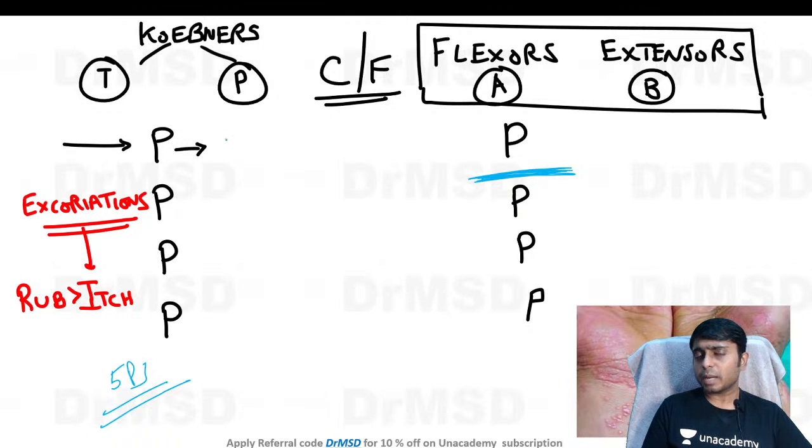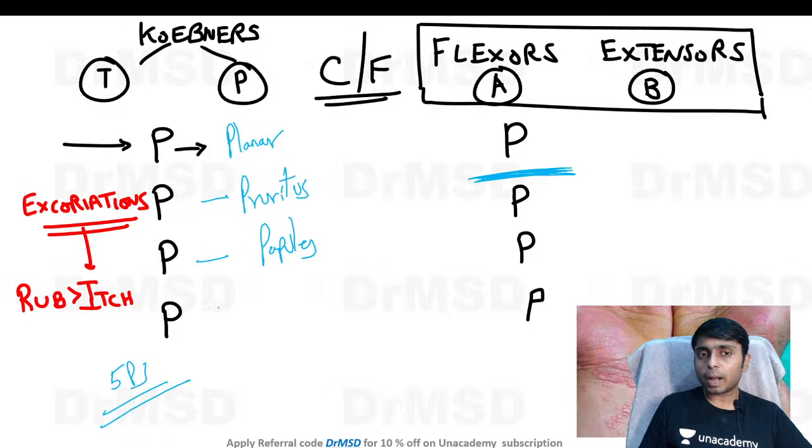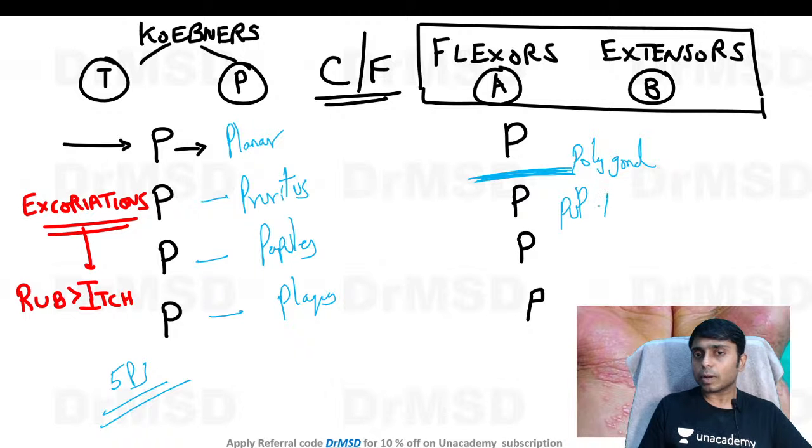The name itself suggests that these lesions are going to be plain, that is flat top, and there is clinically a very important symptom, that is pruritus, and there are going to be papules, there are going to be plaques which can be seen, and the lesions are going to have a shape which is polygonal. There is also one more important nail change called pup tent sign, and also a very important nail change called pterygium. Okay, so this also is very important.